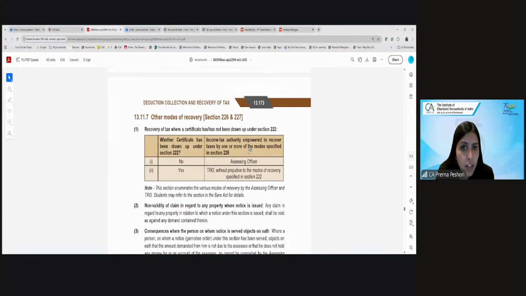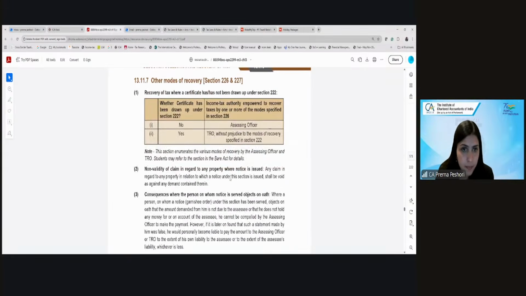What are the other modes of recovery? If the certificate has already been drawn by the TRO, then the TRO will only recover. If not, then the AO can do that.